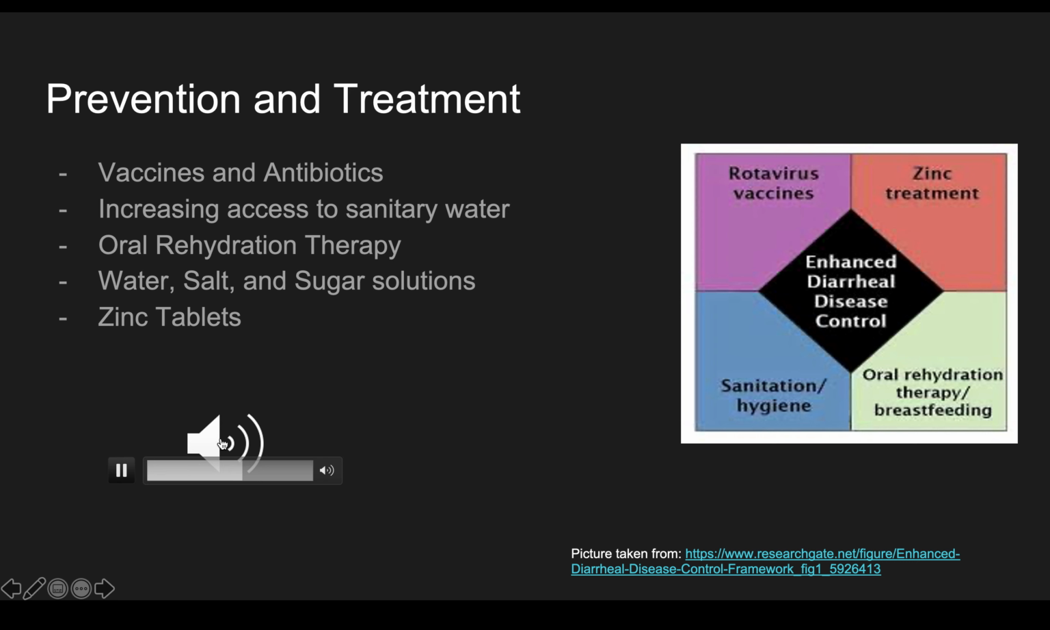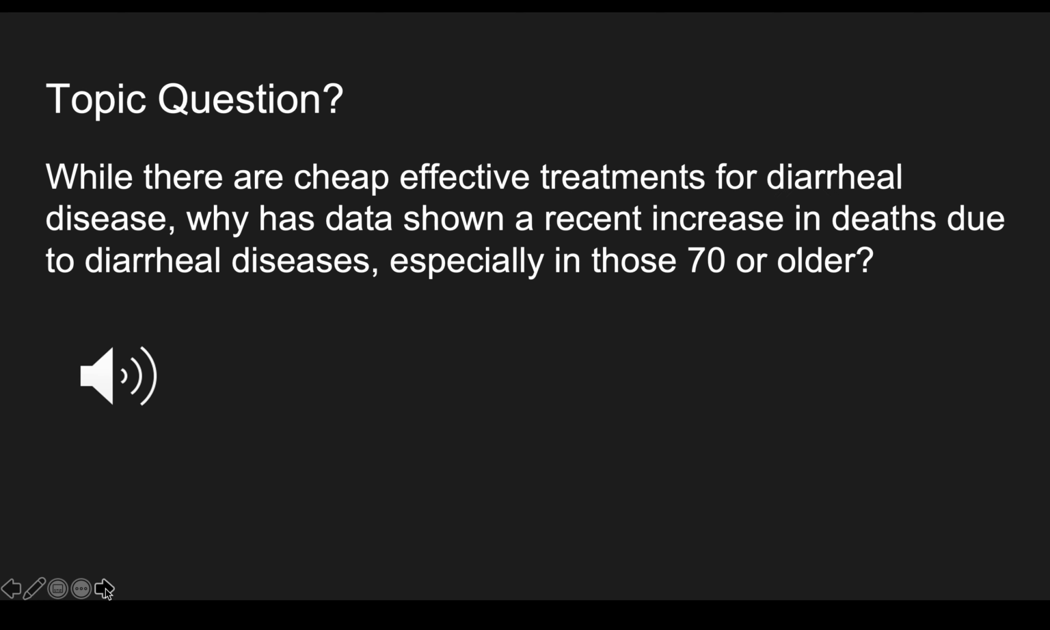Once someone is being dehydrated as a result of the disease, we're going to want to put them on oral rehydration therapy, which is more or less just water mixed with a variety of salts and sugar solutions, which will help to rehydrate them. And they will also take some zinc tablets, which will help to decrease the amount of time that they will be dehydrated for.